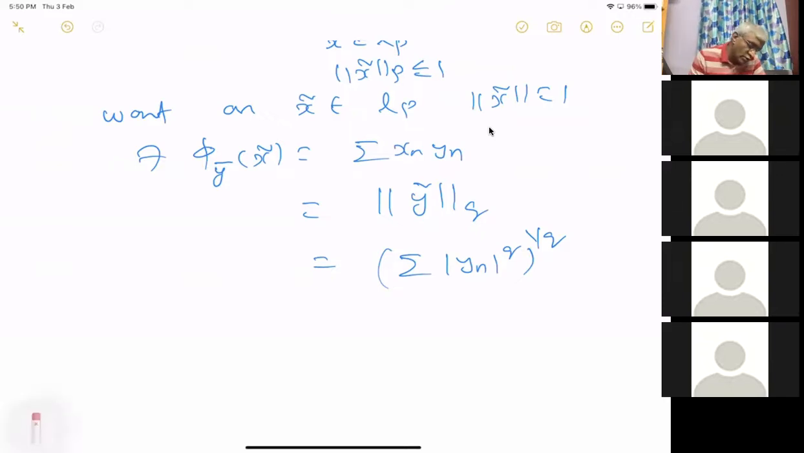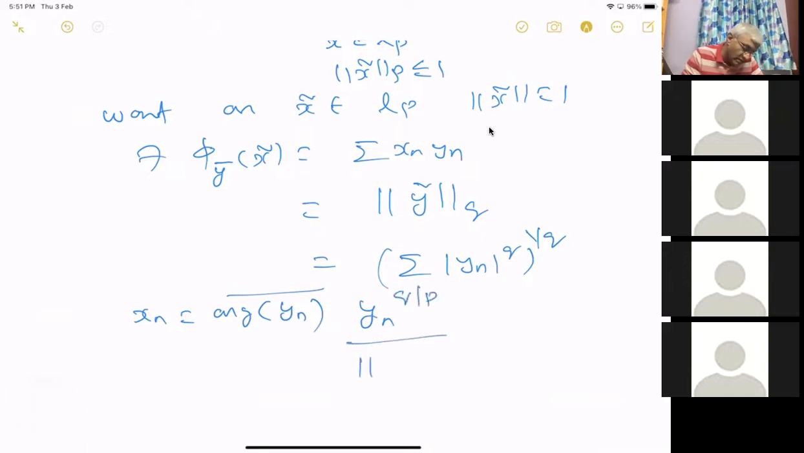Okay. So we have to get an x tilde like that. Take x_n equal to the following. First, I want to get rid of the argument part of y_n. That is the sign: the sign of a complex number is just that argument. So I take the argument of y_n and take its bar. Then I have to get mod y_n to the power q by p. If it is 0, then it's 0, so I will not worry about it. That is, q by p times the norm of y_n to the power q by p.